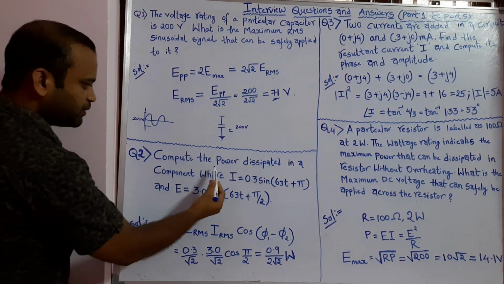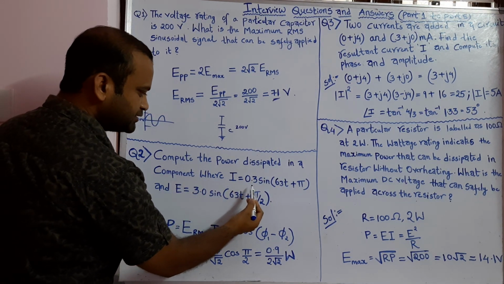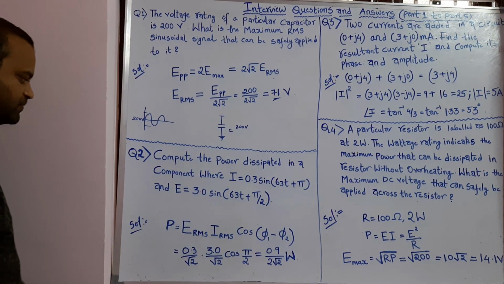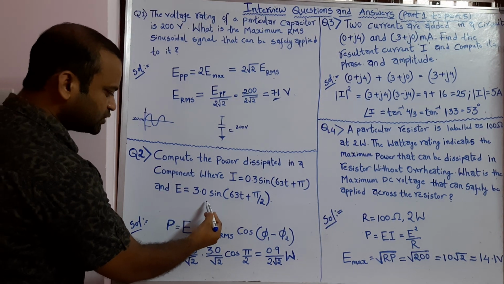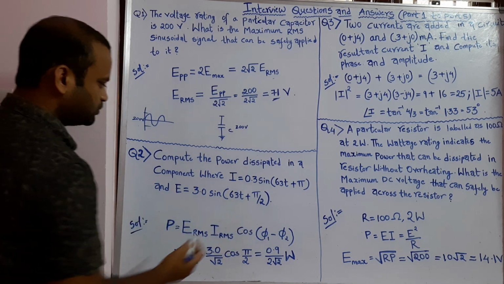Compute the power dissipated in a component where I equals 0.3 sin(63t + pi) and E equals 3.0 sin(63t + pi/2).